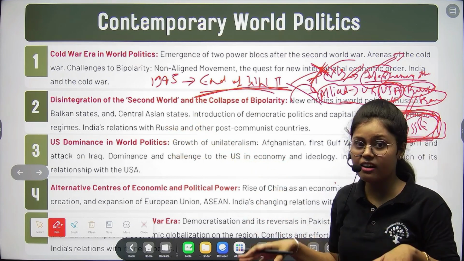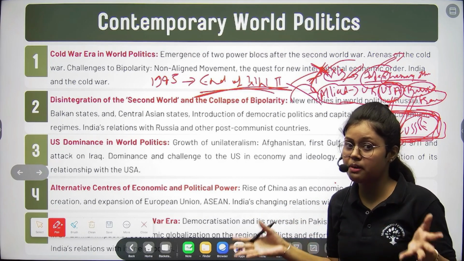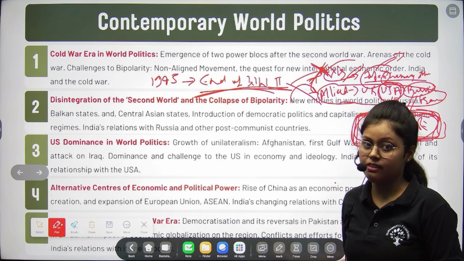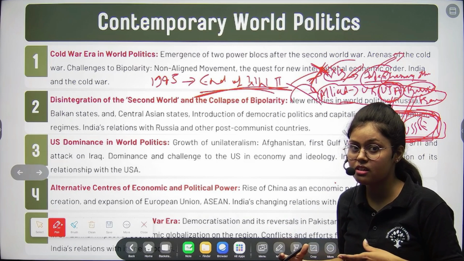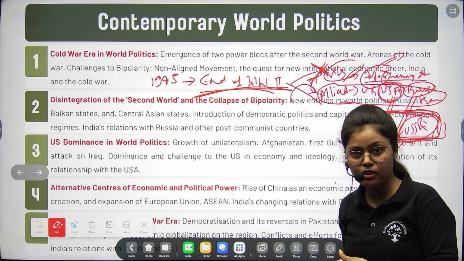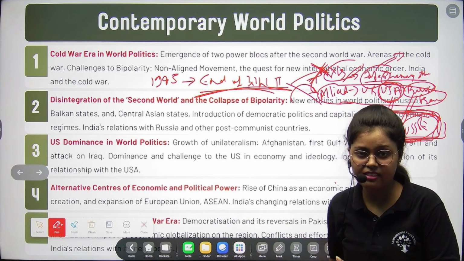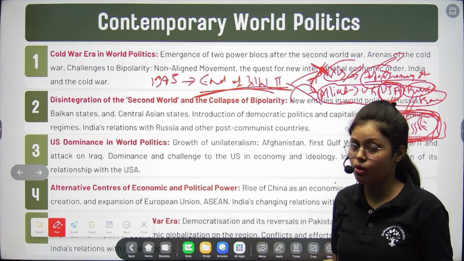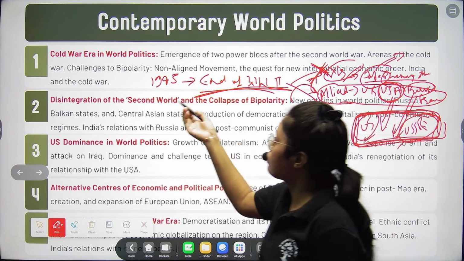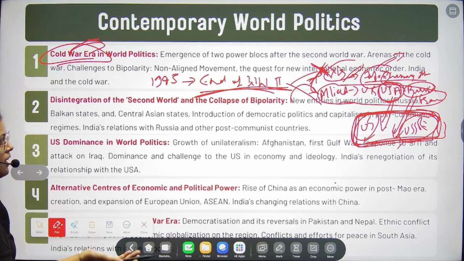They are having that rivalry, but they are not expressing it directly because they are aware of the consequences of the violent conflict, right? What are the consequences? The consequences for the civilians, the loss of economic resources. So these are the consequences of war, of which they were very aware, and that's why they cannot afford the war, and that's why they are relying on the Cold War. So Cold War is also a war, you can say, but it is the indirect war, right?